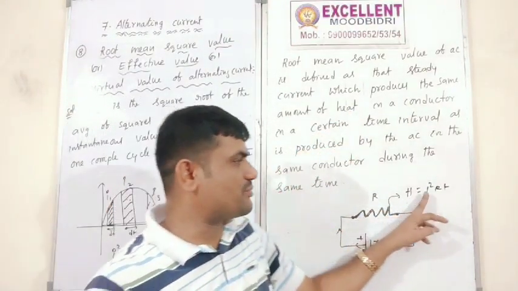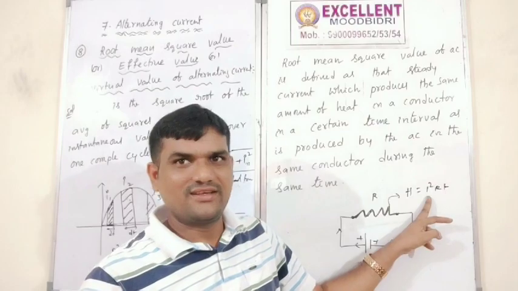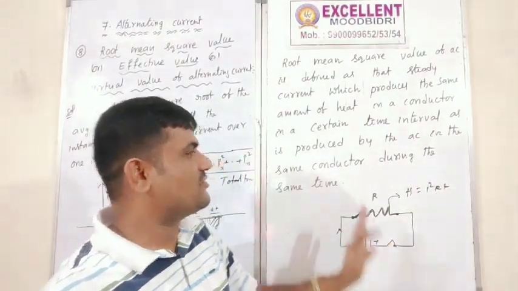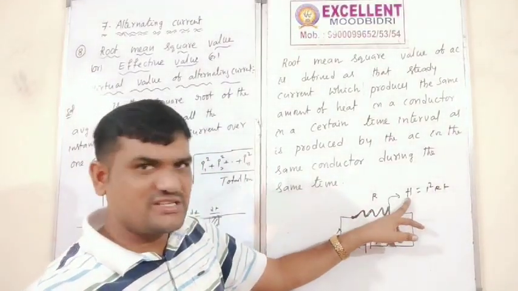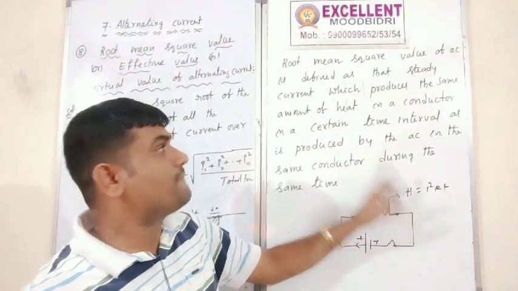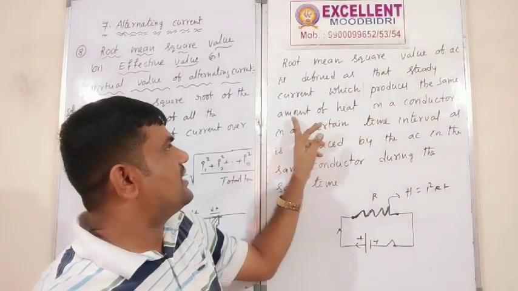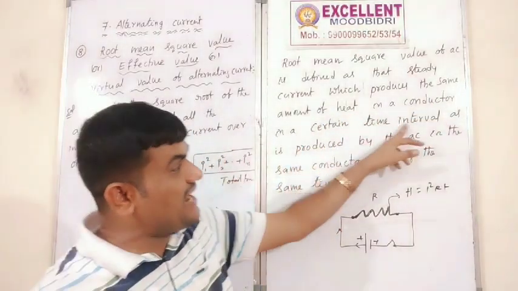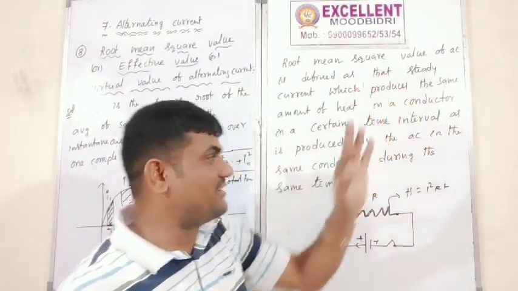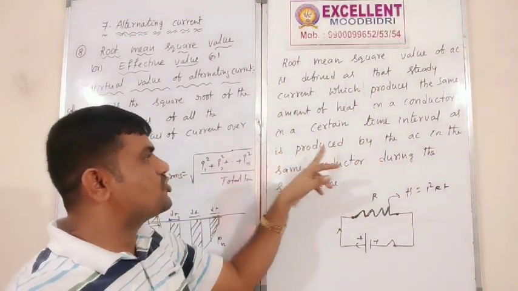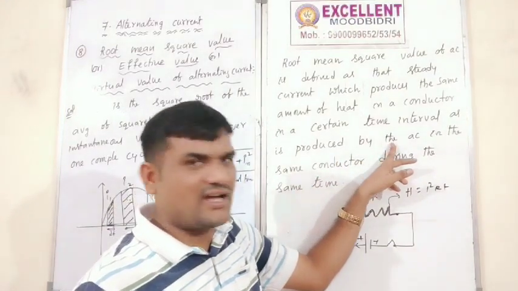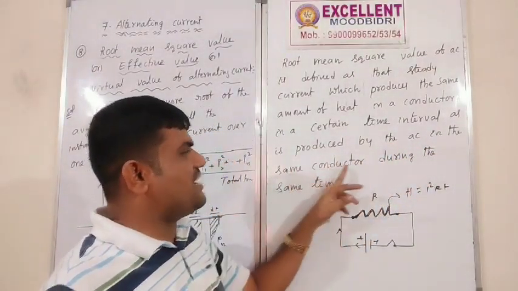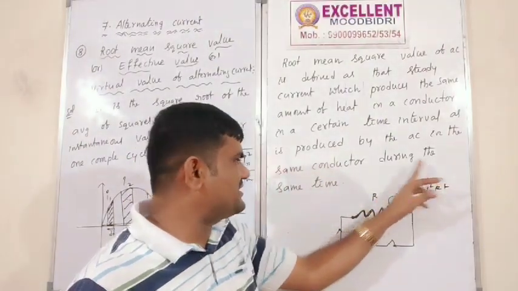Correct? Heat energy is directly proportional to the flow of current, and resistance and time also. Right? Okay. So here heat energy is equal to how much? H. Correct? Then the amount of heat in a conductor in a certain time interval is as produced by the AC in the same conductor during the same time.